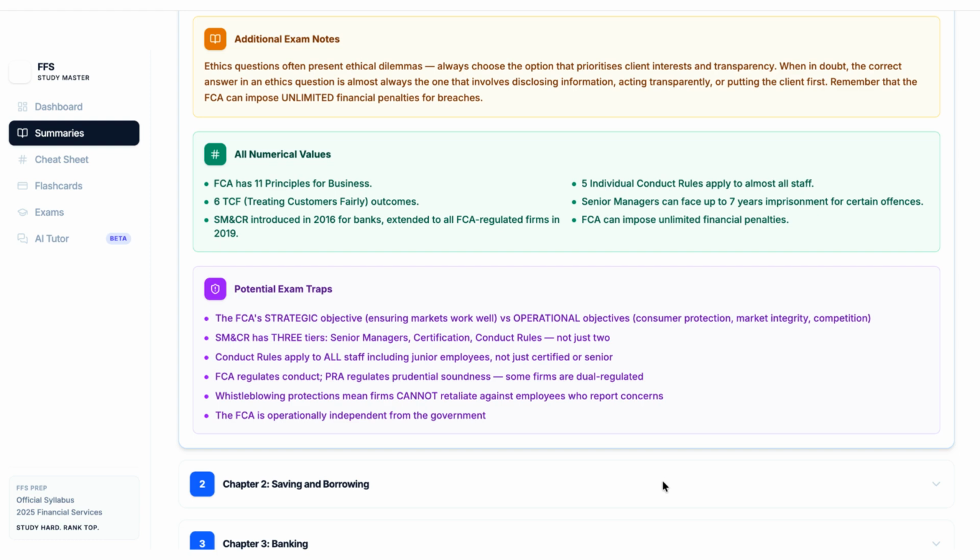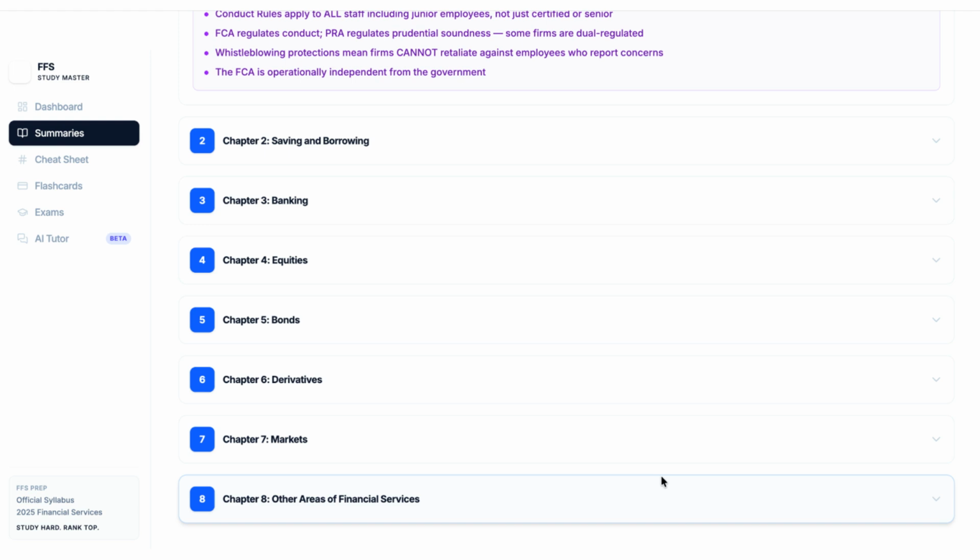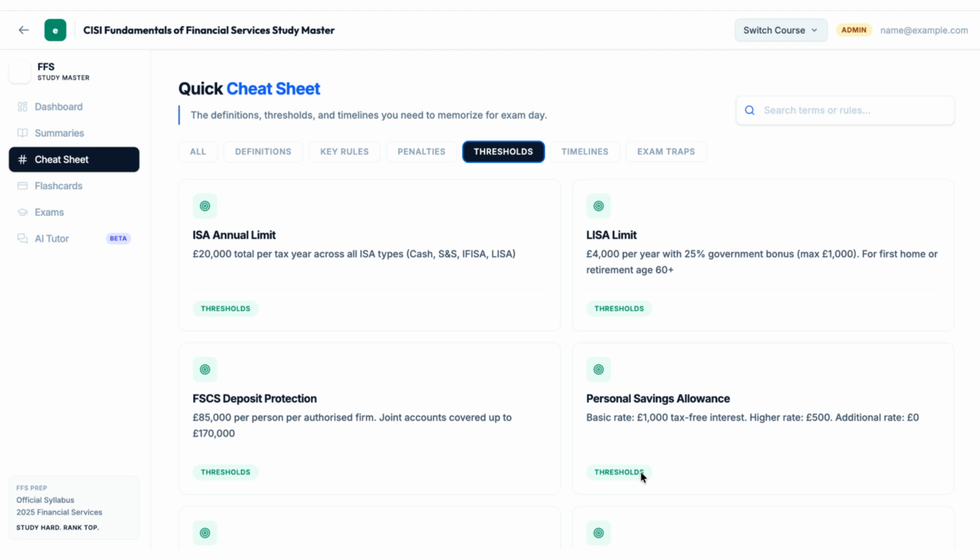The Numerical Values section consolidates important figures and limits. You'll also find a list of potential exam traps to ensure you're aware of tricky wording and key differentiators. The course is divided into 8 chapters, covering everything from saving and borrowing to more complex topics like derivatives and various financial markets. The Quick Cheat Sheet is a searchable resource for key definitions, rules, penalties, and thresholds. Using the tabs, you can filter for specific information needed for quick recall on exam day.